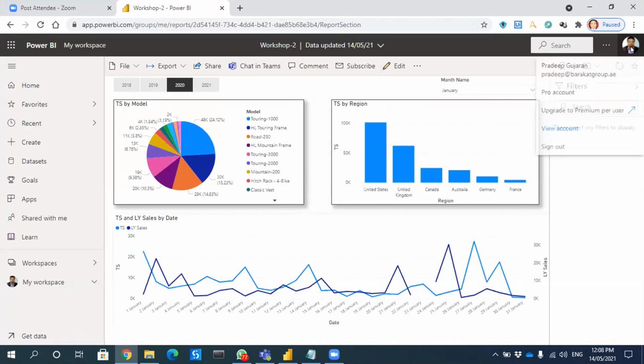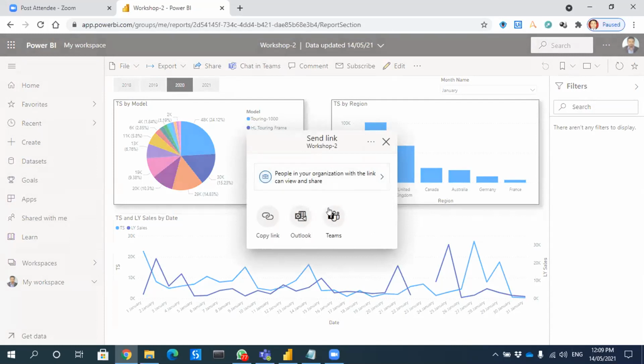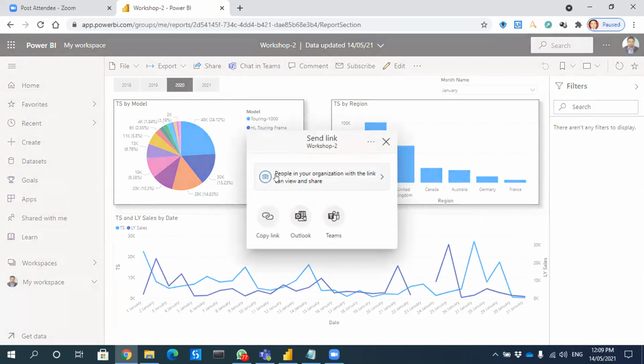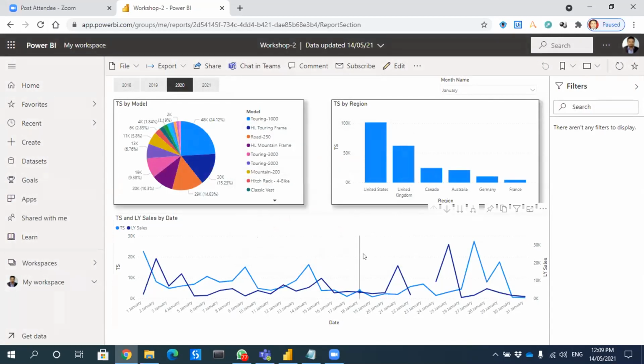Since I'm a Pro member, if you go to my profile, it's a Pro account. Pradeep, when I sent it to somebody the first time, they clicked on the link, but they said I need to give access. Yeah, you should give access, otherwise they will not be able to open it. The best way is while sharing, it actually gives that access. If you directly share the link with them, they will not be able to open it. Once you share it from here, you can select something like this: anyone in your organization with the link can see it. Otherwise, every time you have to give them the access.